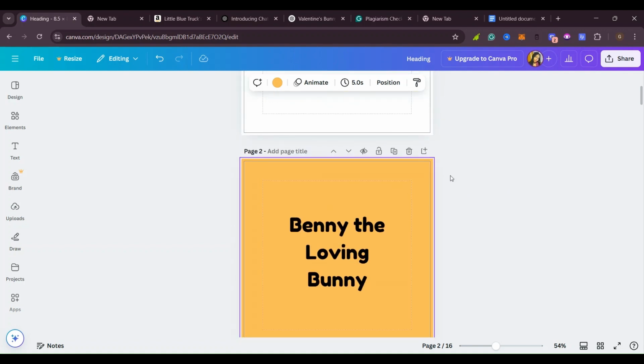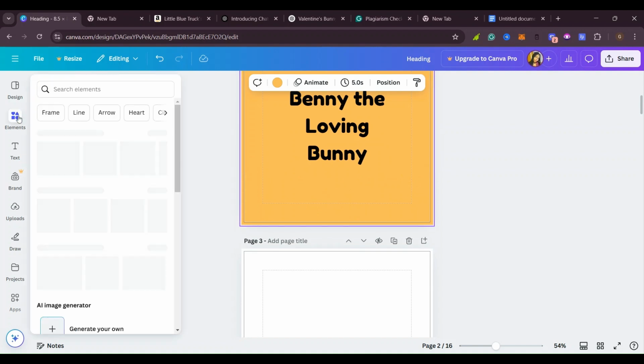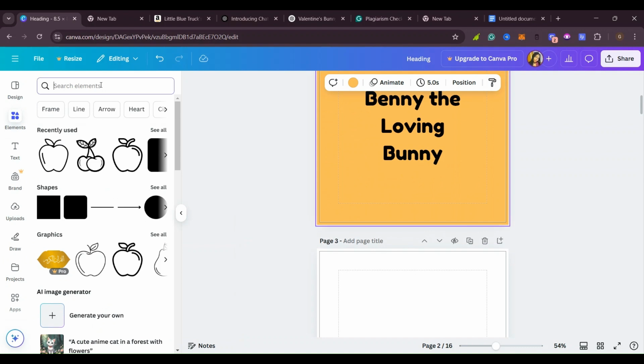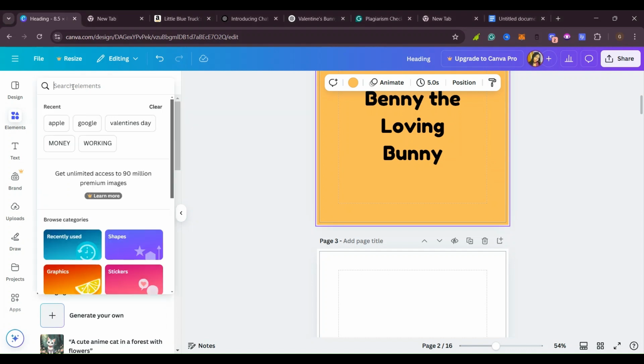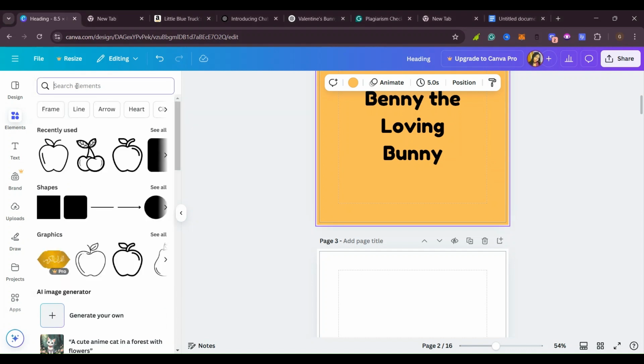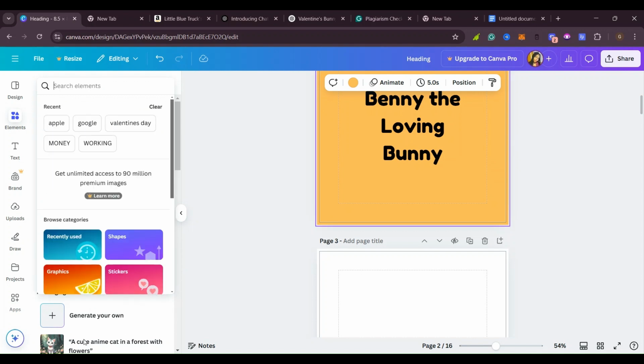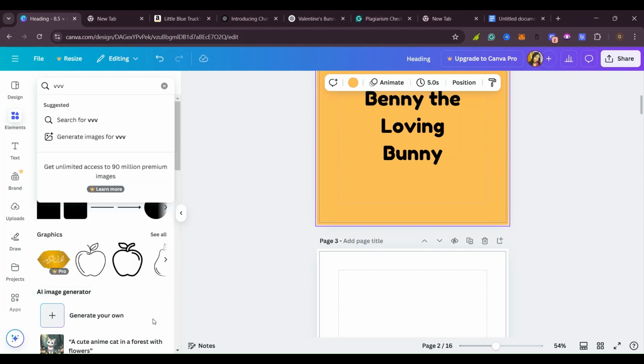So I will use this color. Now I'll go here on elements and find something maybe about the bunny. I'll type in the word bunny. But you can find something related to the bunny, or something related to Valentine, because we are creating a book about Valentine.